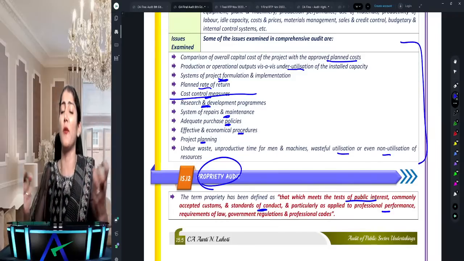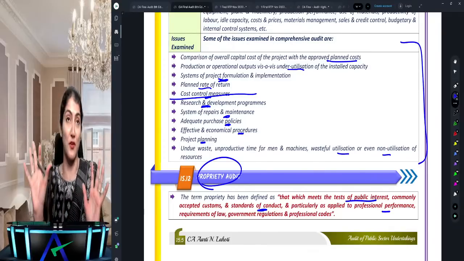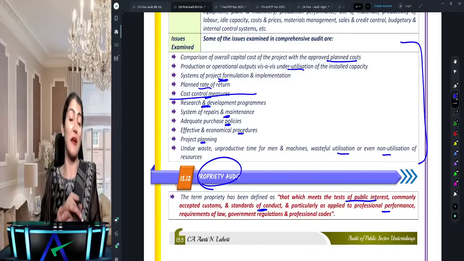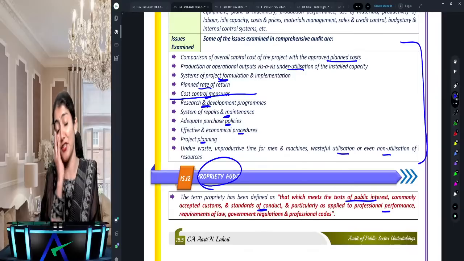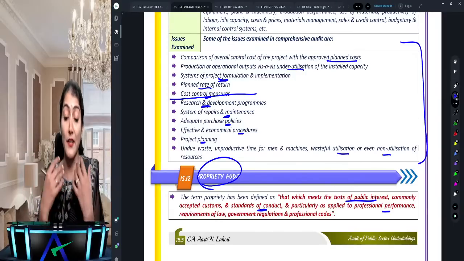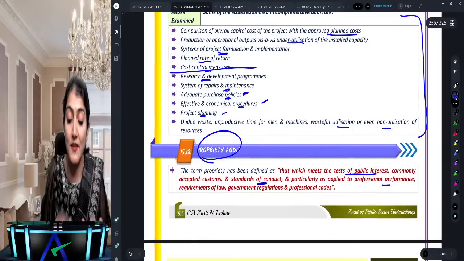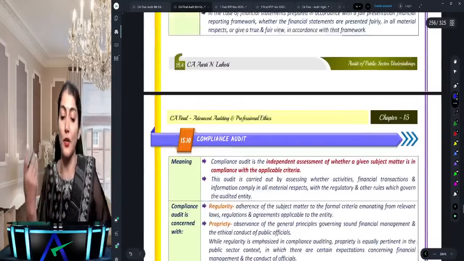Okay, the project failed, what went wrong? So you say planned cost exceeded actual cost, underutilization of capacity, planned rate of return not achieved, project formulation went wrong, cost control not there, no R&D, no repairs and maintenance, then adequate purchase policy, procedures, planning, and whether there has been any undue wastage.